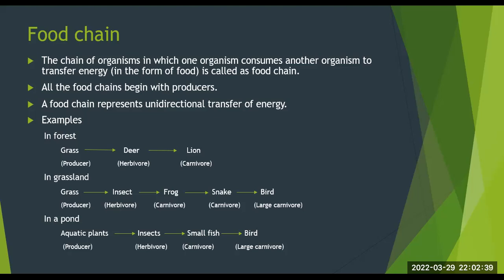A food chain can be observed in a pond as well. Aquatic plants, which are the producers, are consumed by insects, which are the herbivores, which in turn are consumed by small fish, which are the carnivores, and these small fishes are consumed by birds, which are the large carnivores.